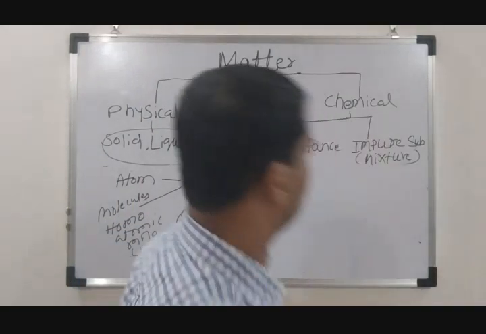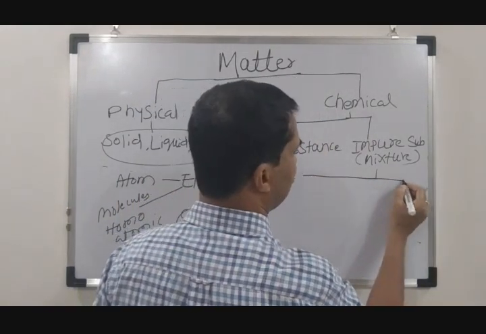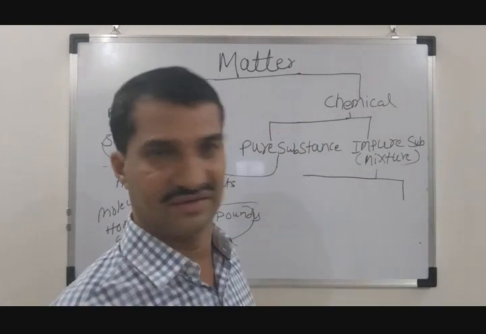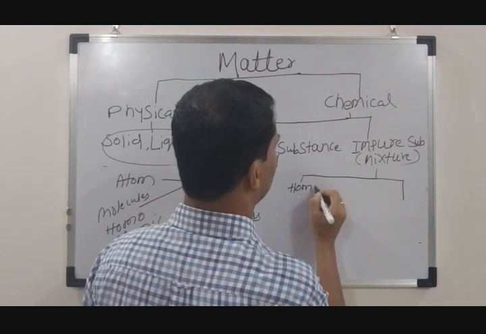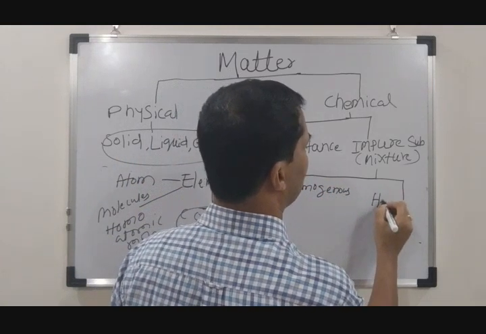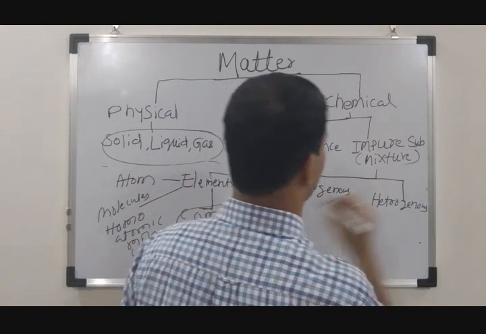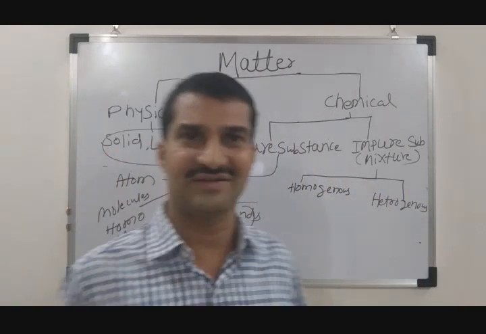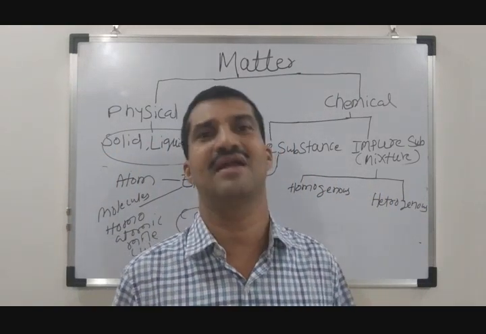Now, if you talk about impure substance, or mixture, we can say it is further divided into homogeneous mixture and heterogeneous mixture. Homo, the word itself says similar. Hetero, the word itself says different.